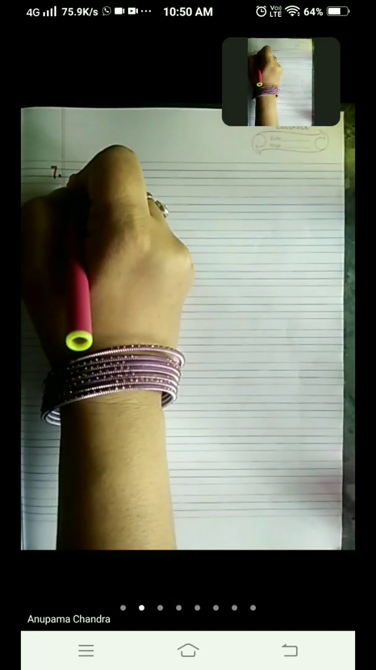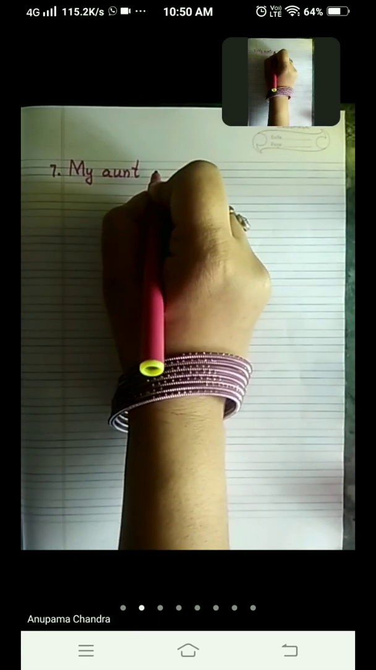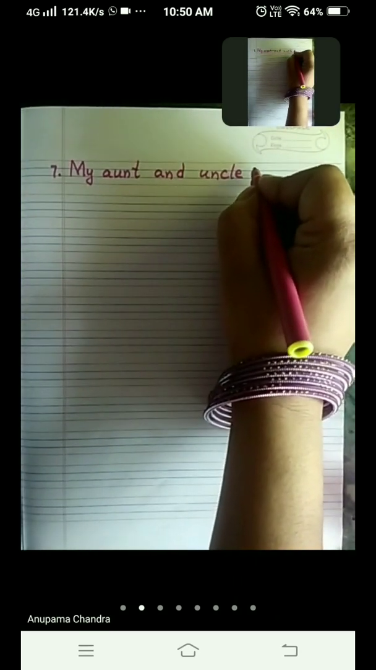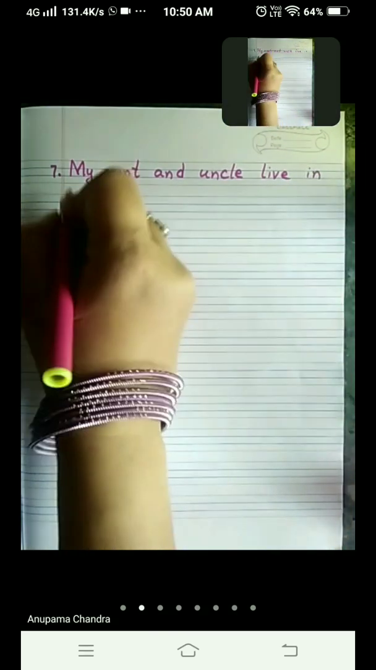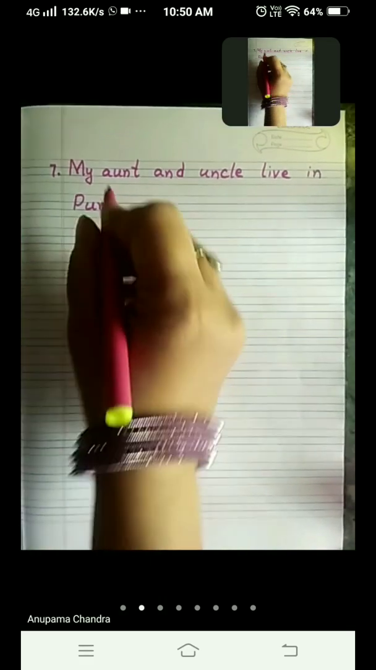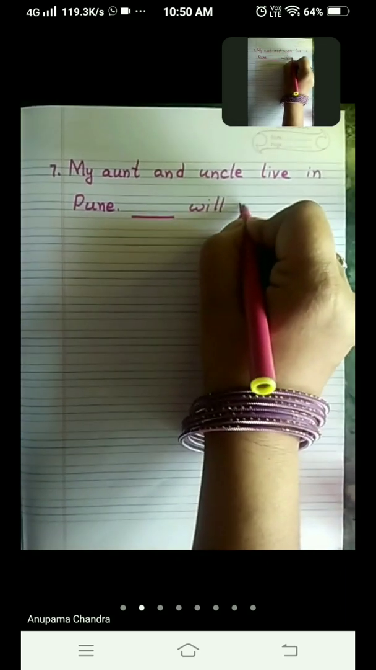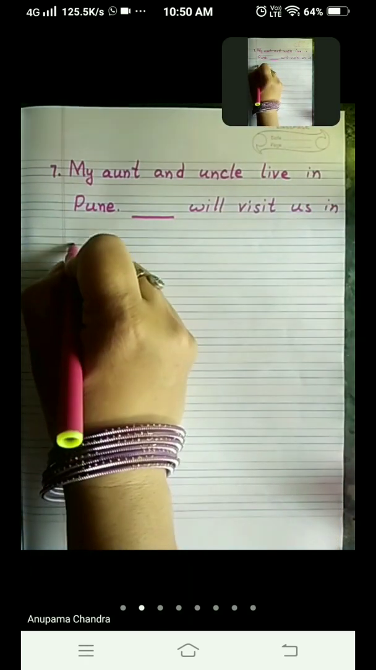Number 7. My aunt and uncle live in Pune. Dash will visit us in May.